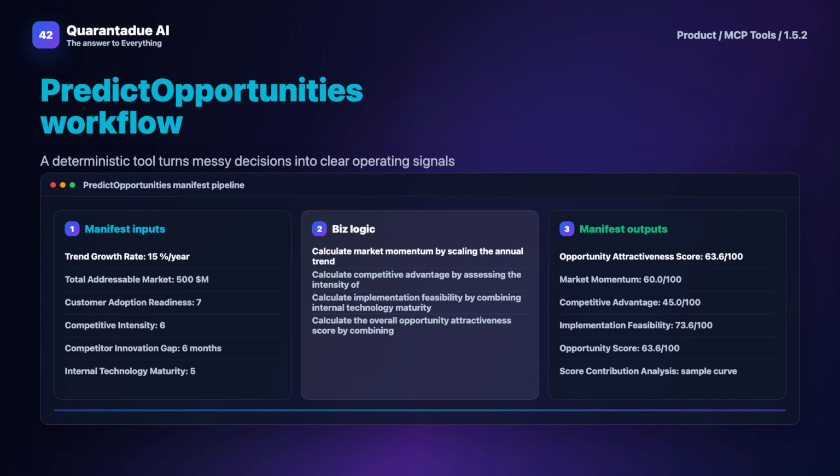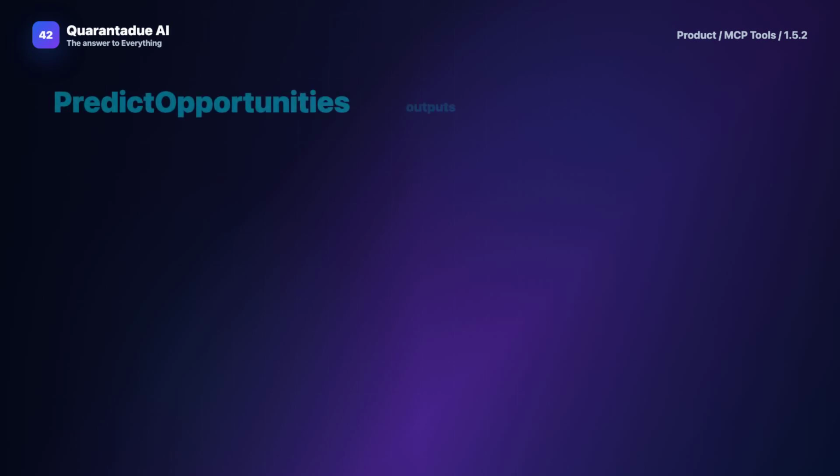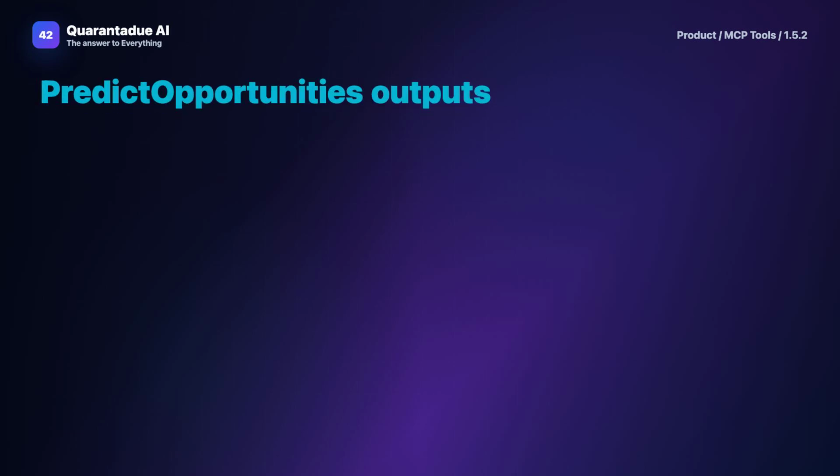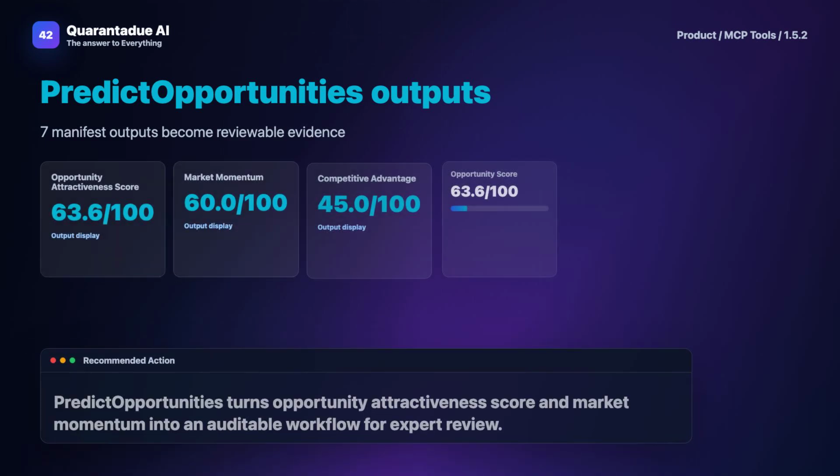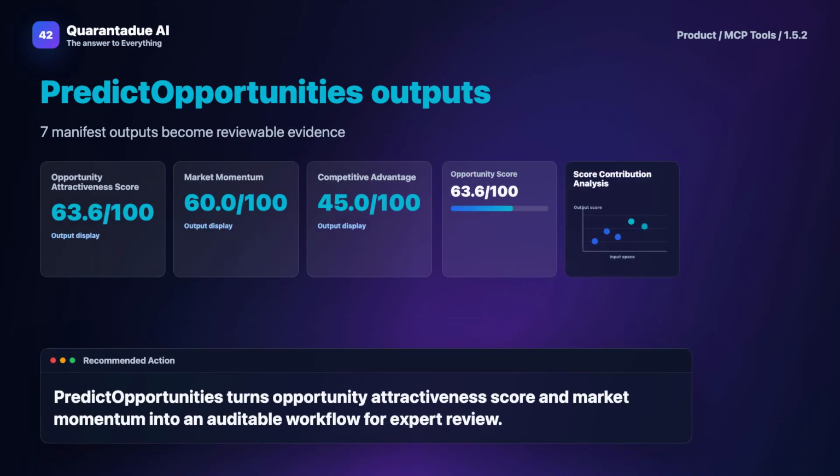Next, I'll explain what the software actually does. Predict Opportunities ingests data from multiple sources, including market reports, competitor activities, and internal metrics. It establishes baselines for comparison and calculates opportunity scores using weighted variables. Every calculation is logged in an audit trail for compliance and transparency. You can also model different scenarios to see how changes in the market might affect your priorities. This means you're not just getting a static list, you're getting a dynamic tool that adapts to shifts.